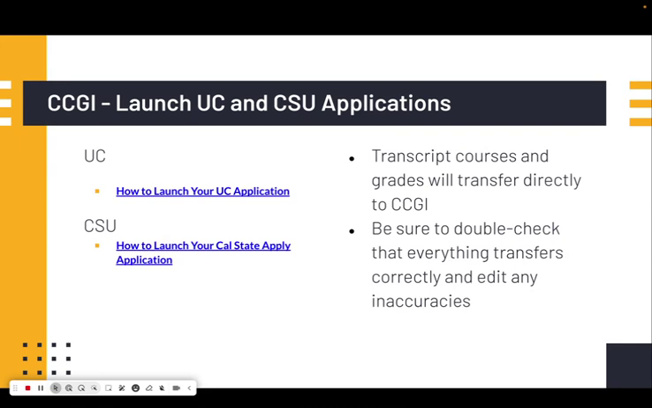So again, you can launch your UC and CSU applications through CCGI. The transcripts are also uploaded. So when the student starts to launch their applications, it will auto-populate a lot of the classes, but we still want our students to double check everything to make sure that there are no inaccuracies. If there are, the student can go ahead and change what needs to be fixed, because the campuses will request an official transcript anyway. So we just want our students to please, please, please double check that everything transfers correctly.